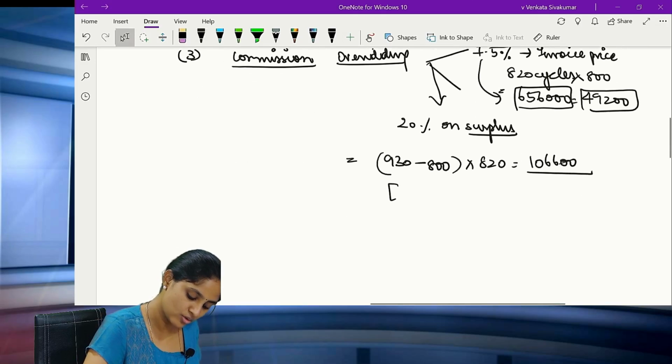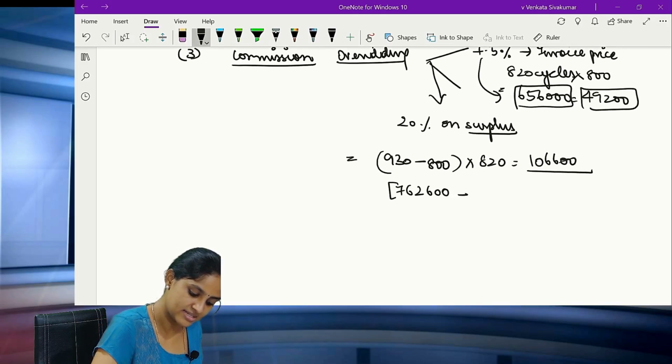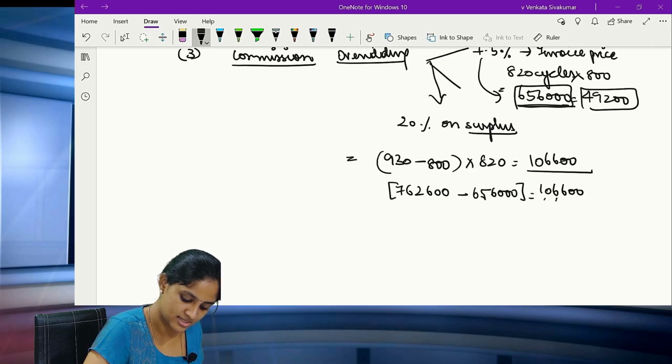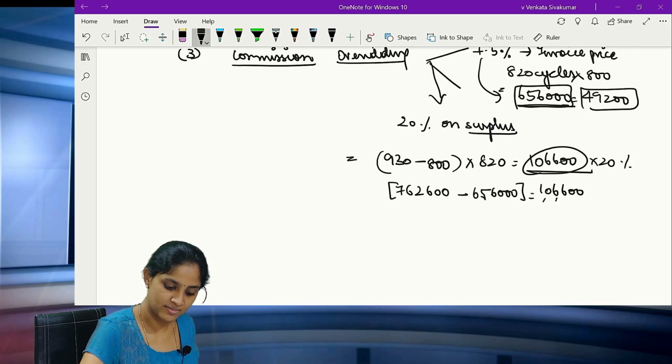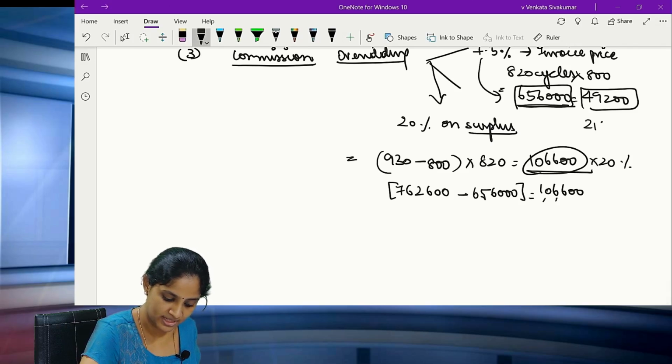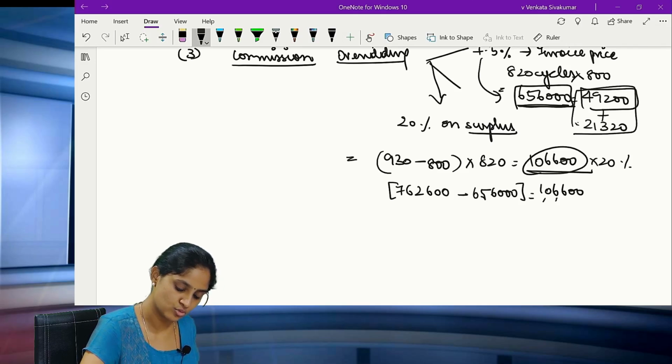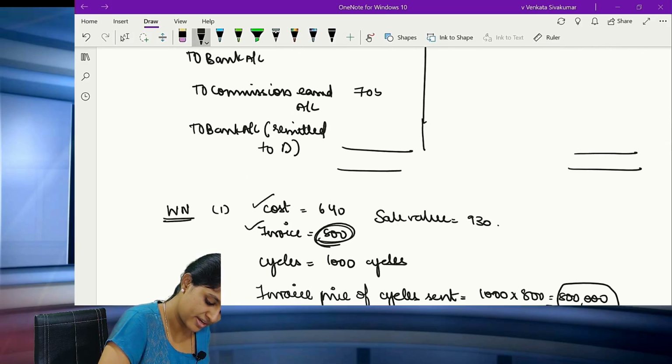Or you can also arrive at it this way. What is the total sale value? 7,62,600 minus the invoice value of 6,56,000. That also comes to 1,06,600. Either way you can do. So on this value, how much is the extra commission? He will be getting 20%, which is nothing but 21,320. Correct? Now the total commission is these two put together, 70,520. So this is working note number 3.